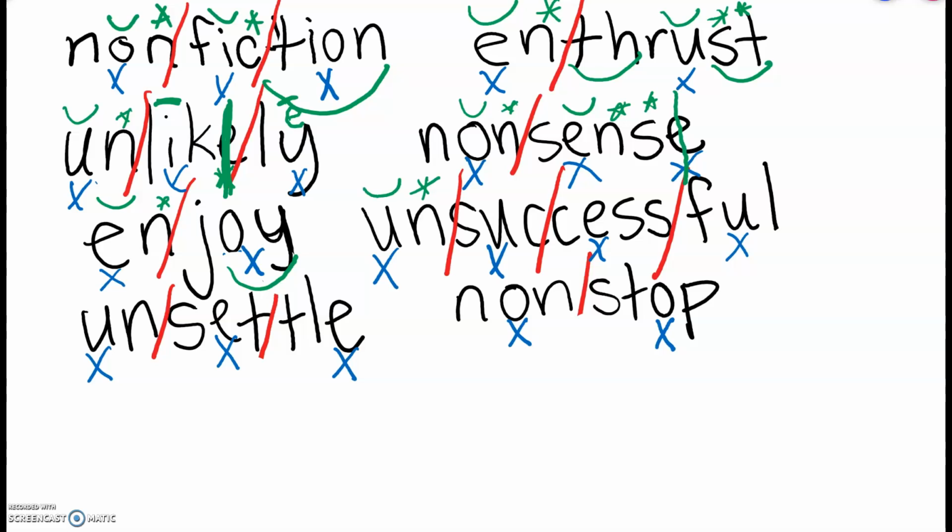Unsuccessful has a guardian with a breve. Success, guardian with a breve. Cess, remember the double S's, we don't need to mark them. We just know if it at the end it has a short vowel, we put 2 S's. So we actually have 2 guardians, which leaves this little guy short. Guardian, which leaves that guy short. Guardian, short. Guardian, short. And then this one's just settle with a tool. So that E is just silent. There's not another vowel to make long, so it just stays silent.